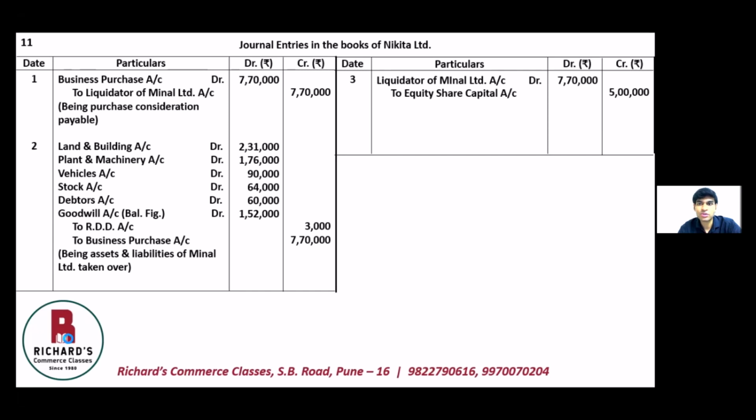That is only the face value. The extra premium of 40 rupees into 5,000 shares of 2 lakhs will be credited to securities premium account. So to securities premium account, 2 lakhs, that is 5,000 shares into 40 rupees premium extra, 2 lakhs, and to preference share capital, which is 6%. So to 6% preference share capital account, 70,000, being purchase consideration paid to Meenal Limited. So these were the journal entries in the books of Nikita Limited.